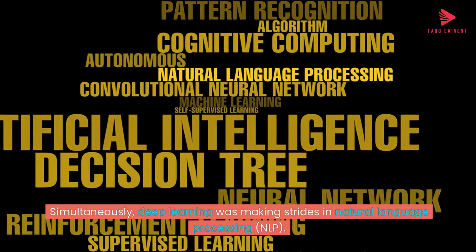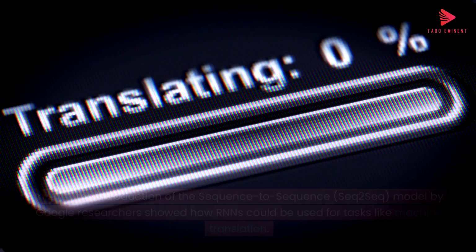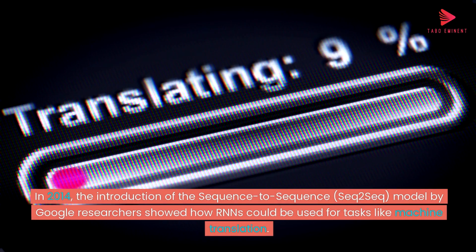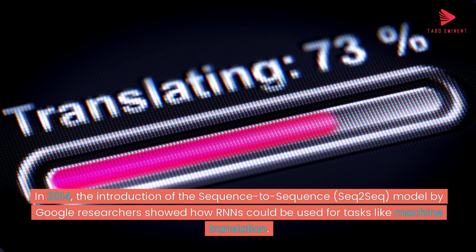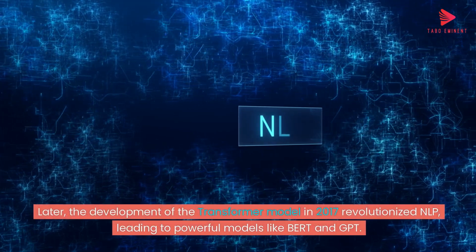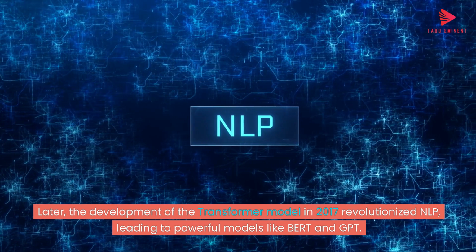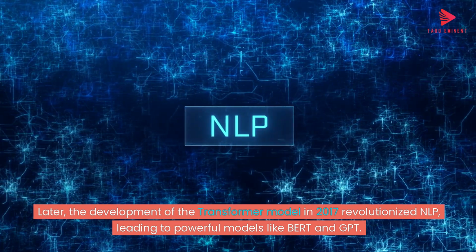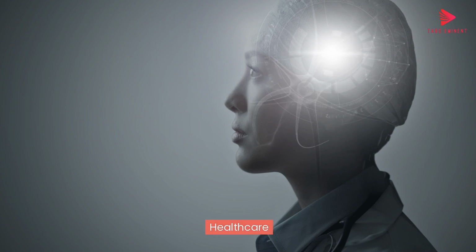Simultaneously, deep learning was making strides in natural language processing, NLP. In 2014, the introduction of the sequence-to-sequence, seq2seq, model by Google researchers showed how RNNs could be used for tasks like machine translation. Later, the development of the transformer model in 2017 revolutionized NLP, leading to powerful models like BERT and GPT.